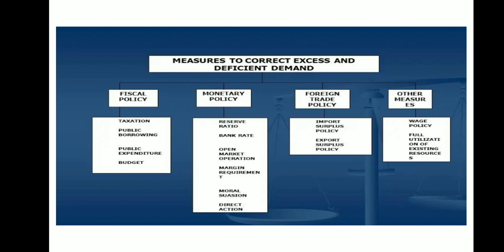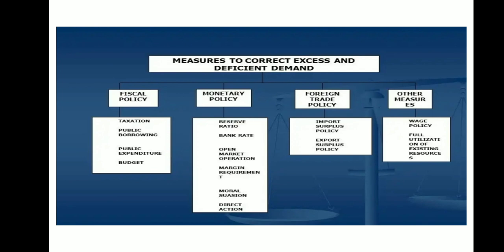In fiscal policy, again, there are taxation, public borrowing, public expenditure and budget. These are the points the government has to take care of to reduce excess demand and deficit demand. Monetary policy is another instrument of the government, and it includes cash reserve, bank rate, open market operation, marginal requirement, moral suasion and direct action.